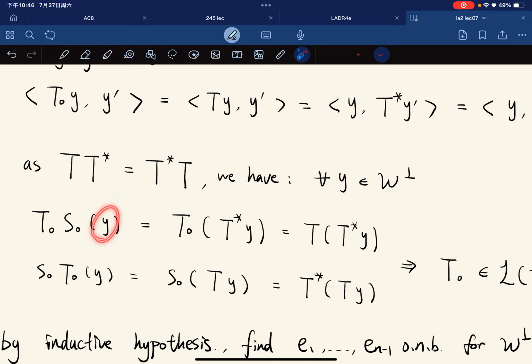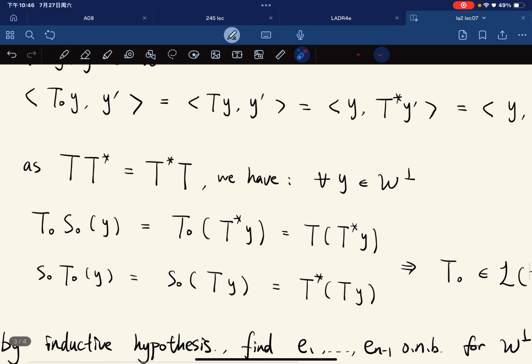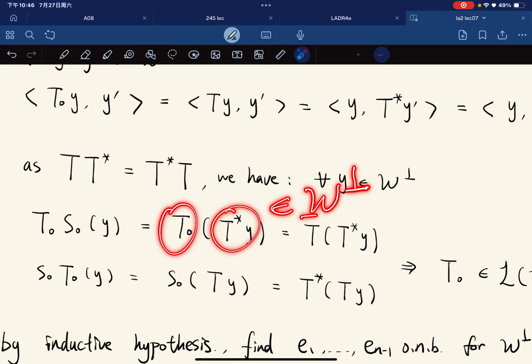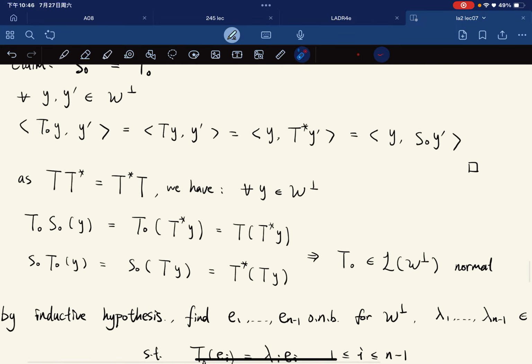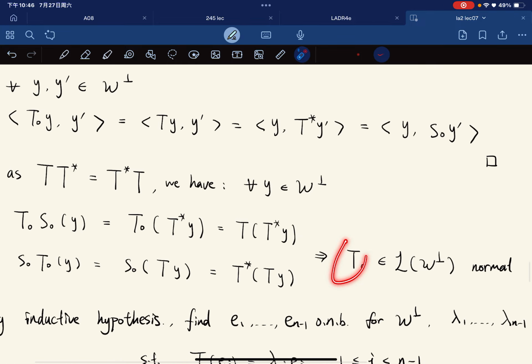Because Y is in W perp, we just restricted, so this is really equal to T star of Y. But remember, Y is in W perp, so W perp is invariant under T star, so this entire thing is again in W perp. Right, so T star Y is something in W perp, which is equal to T of this thing. And for this side, you just check it by yourself. It is similar by symmetry. So we have that T naught is normal.